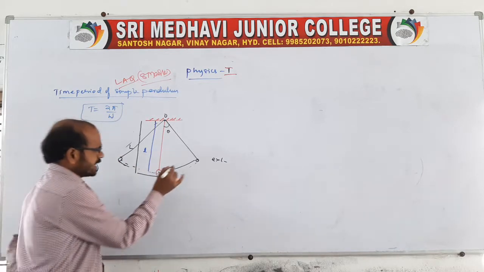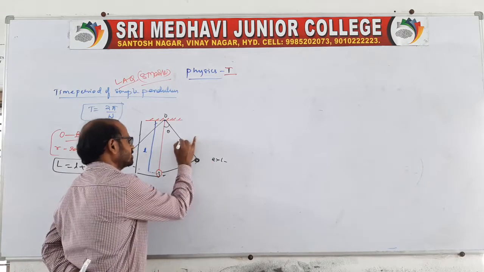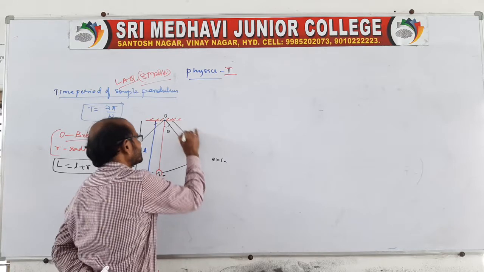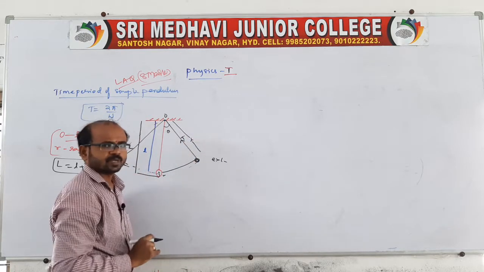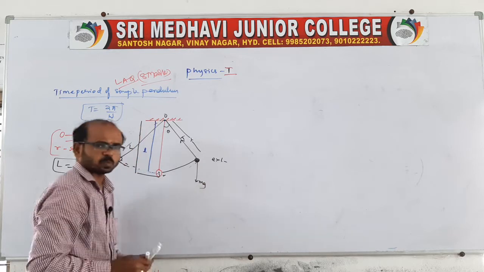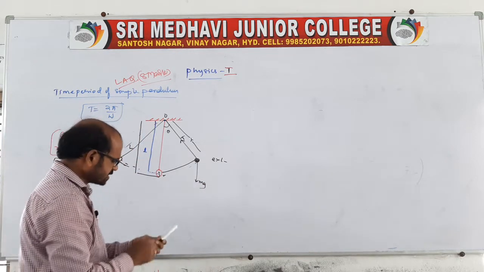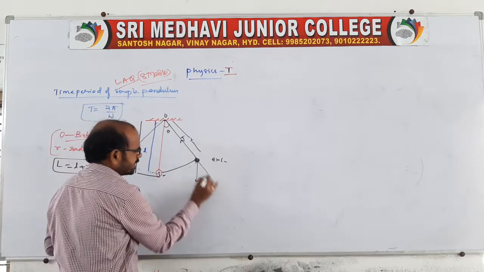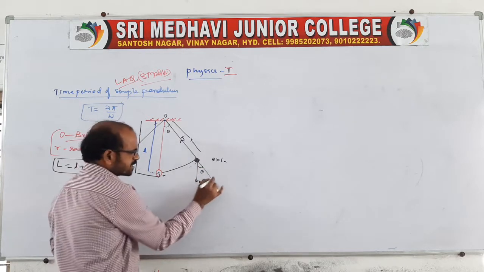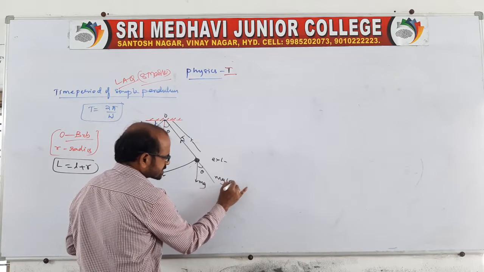Now at an extreme condition, look here, at an extreme there will be a tension acting towards the point of suspension, and the length of the pendulum will be L. And at the extreme there will be a weight acting, mg, downward. And here you do like this, at an extreme condition it makes an angle theta, whatever the angle is there, here also theta. Now mg can be resolved into two components, mg cos theta.